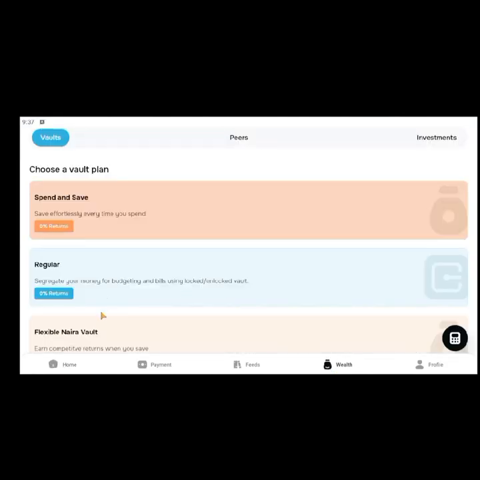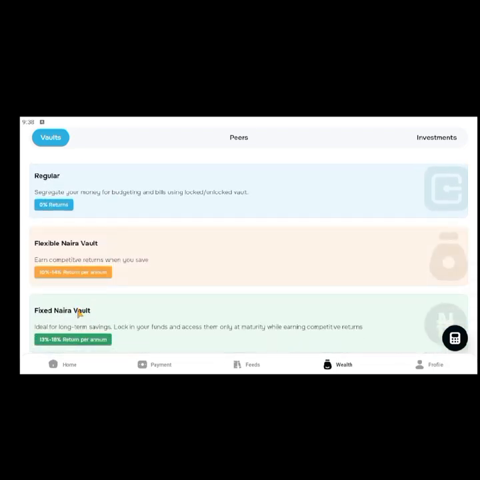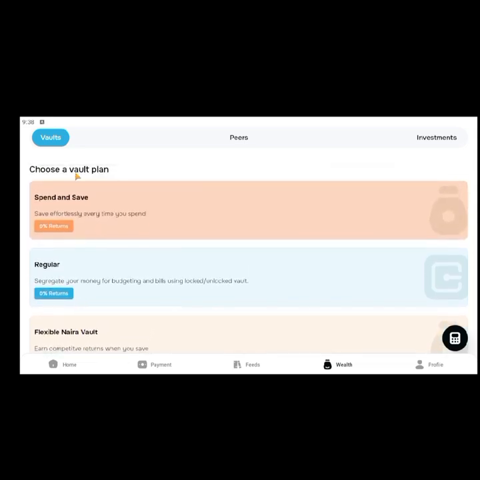So if you want to start saving using this platform, come to this down part to see where we have wealth. Click on the wealth and you'll be able to see a lot of things that come with it. So you have spend and save, you have the regular, you have the flexible Naira vault, and you have the fixed Naira vault. These are four different things.